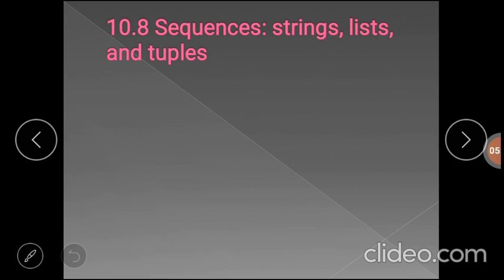Lists are more common compared to tuples, but in some situations they are different. What is the difference between lists and tuples? When we have a return statement from a function, it is better to use tuples rather than lists. When a dictionary key must be a sequence of elements, then we must use an immutable type like strings and tuples.